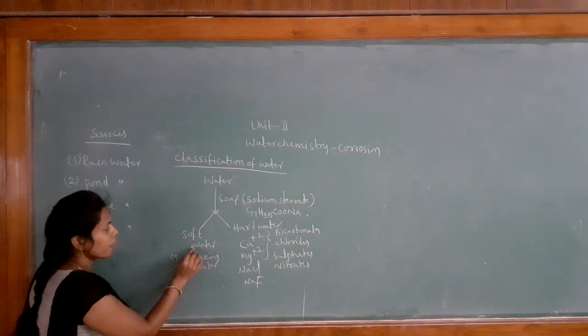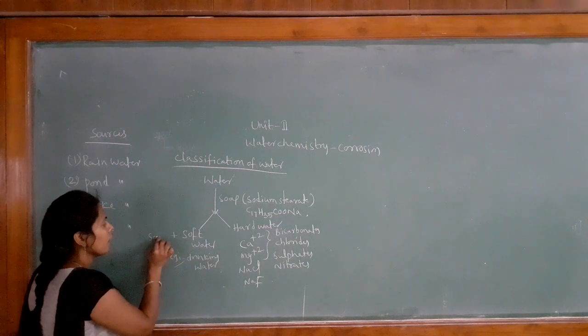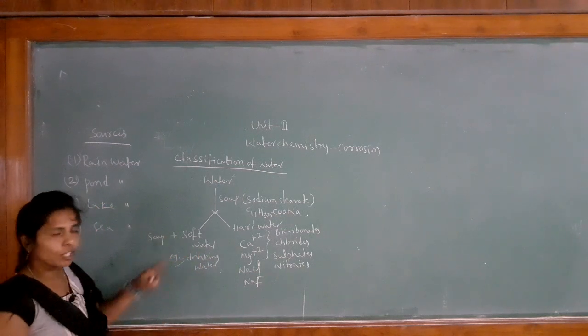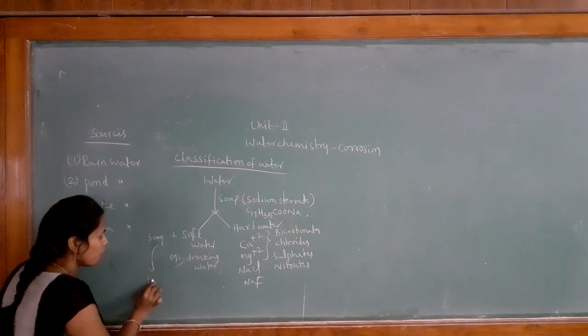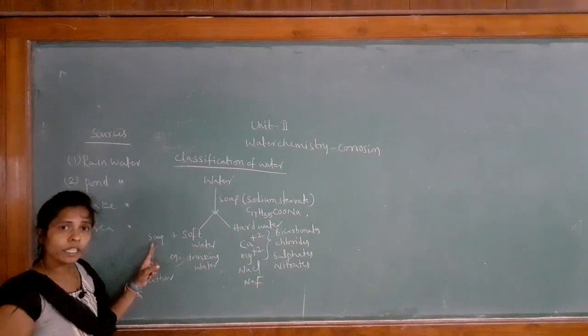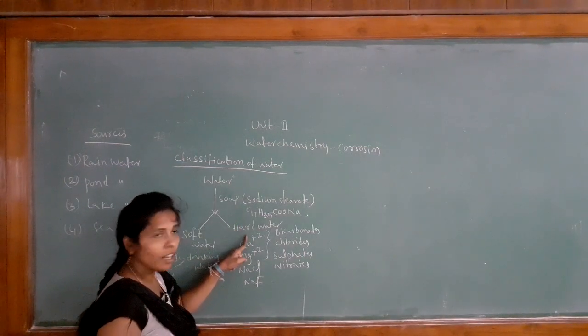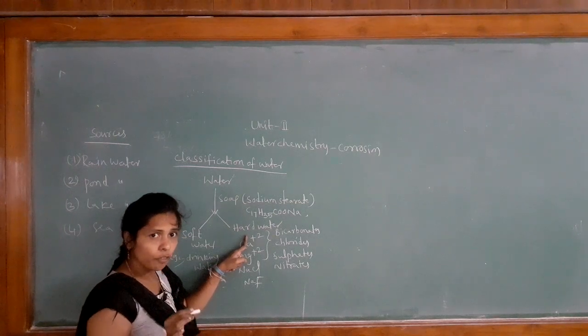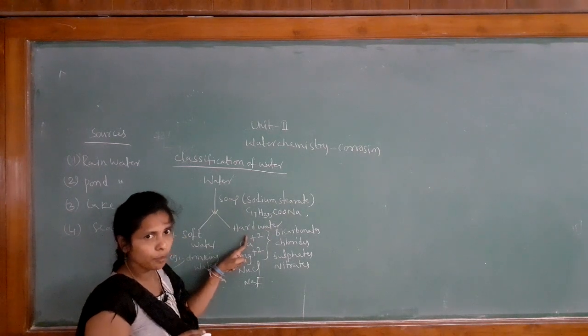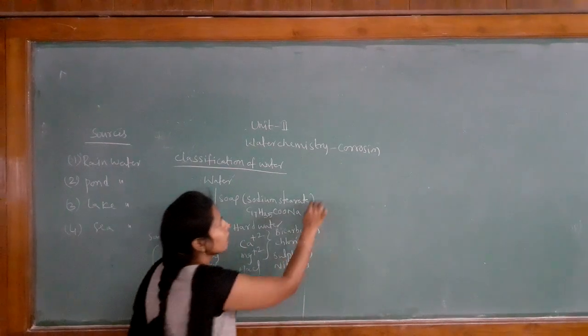When we mix soap with soft water, it gives more lather; the entire soap converts to lather. But when we mix soap with hard water, instead of giving lather, it gives a precipitate. So let us see the reaction for the precipitate formation.